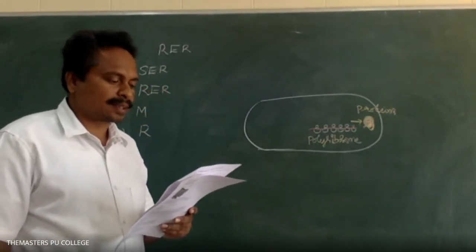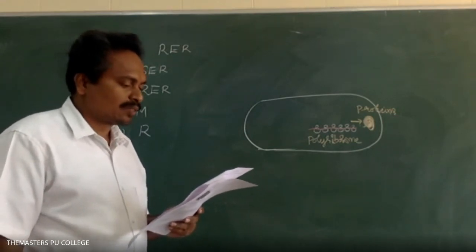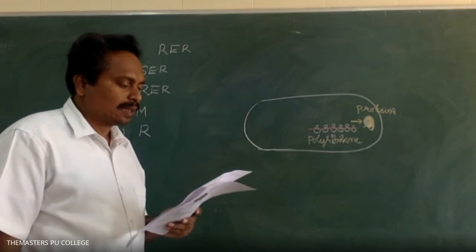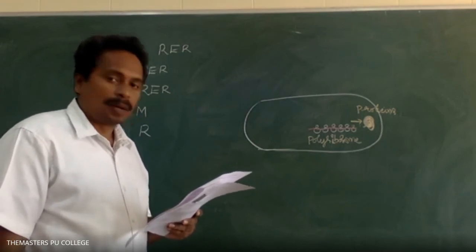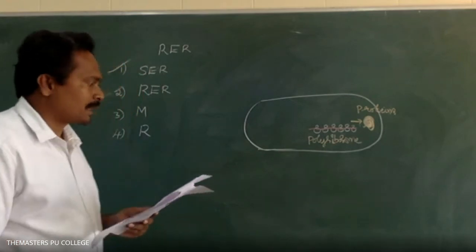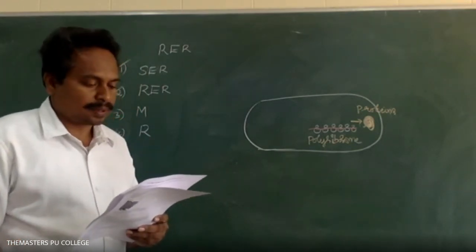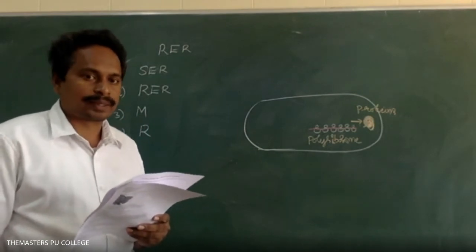Option 1 is translate the mRNA into proteins. Option 2, store reserve food materials. Option 3, synthesize pigments. Option 4, help in buoyancy. Which option is the correct answer? The first option, translate the mRNA into proteins.